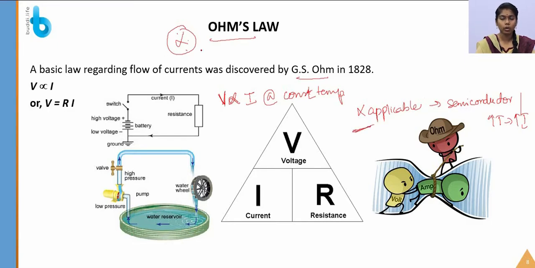So let's see Ohm's law. First, the basics of Ohm's law: the potential difference is directly proportional to the current flowing through the conductor, at constant temperature. So this is Ohm's law, and when we make it an equality, it introduces a constant which is known as resistance.